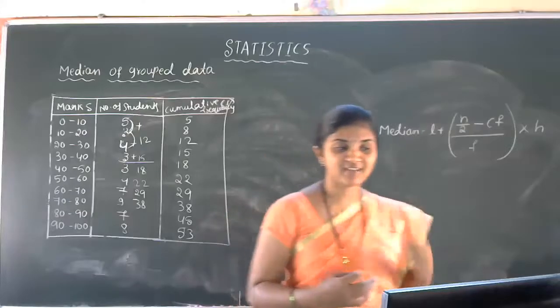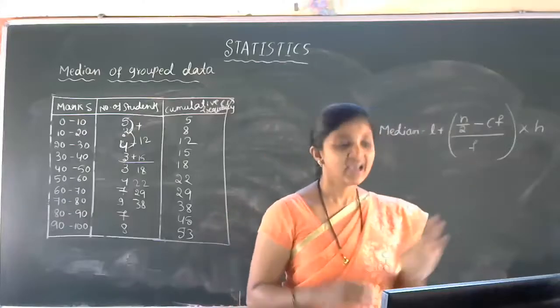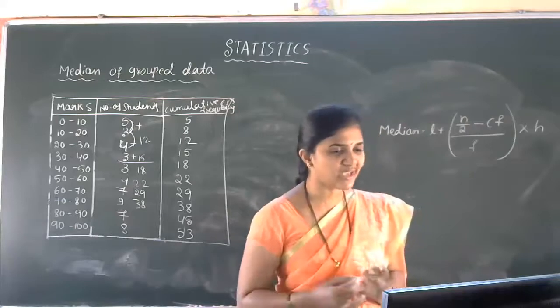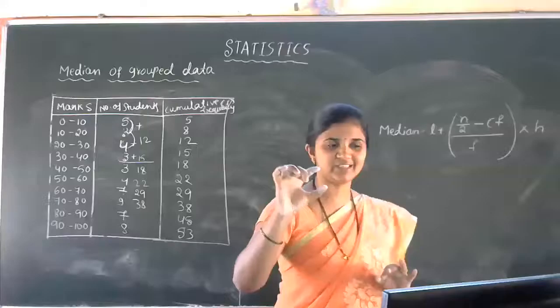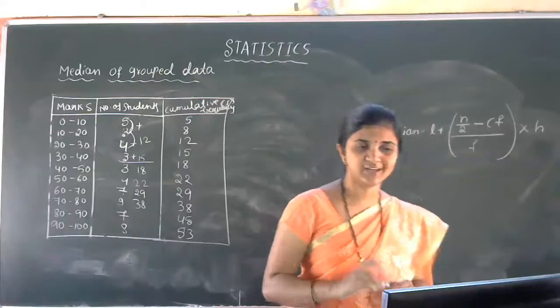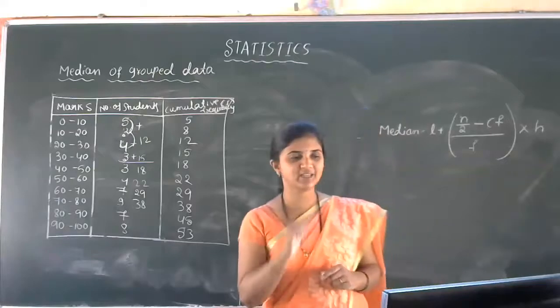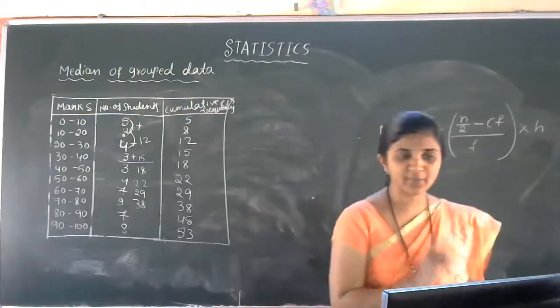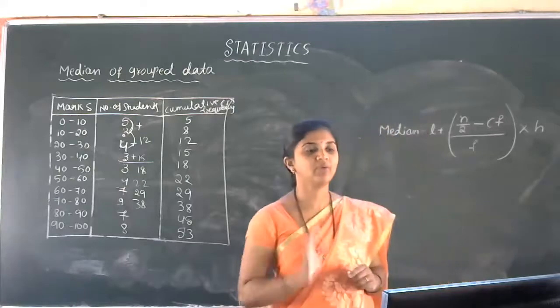Yesterday we discussed the modal class. How did you get the modal class? The class interval with the highest frequency is considered the modal class. But here it is a different way. How to find the median class? That I'll explain now.